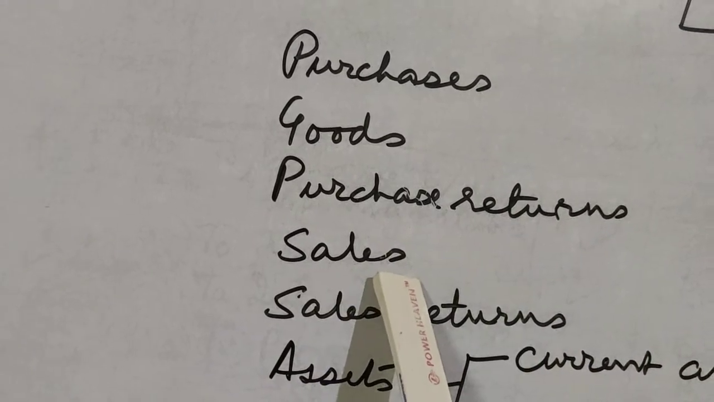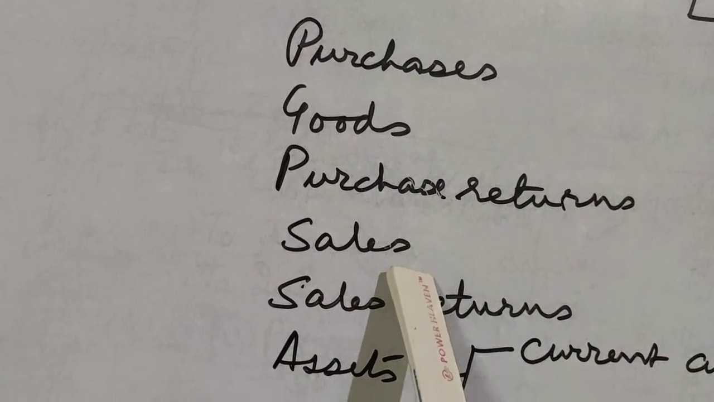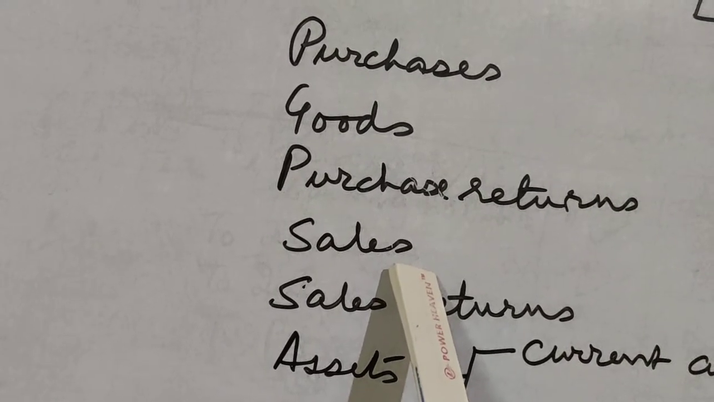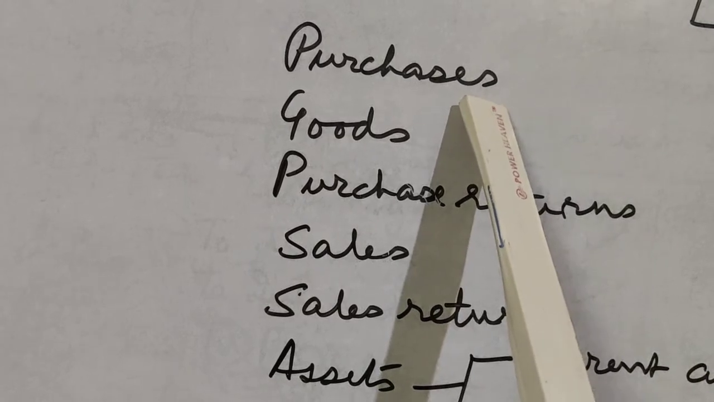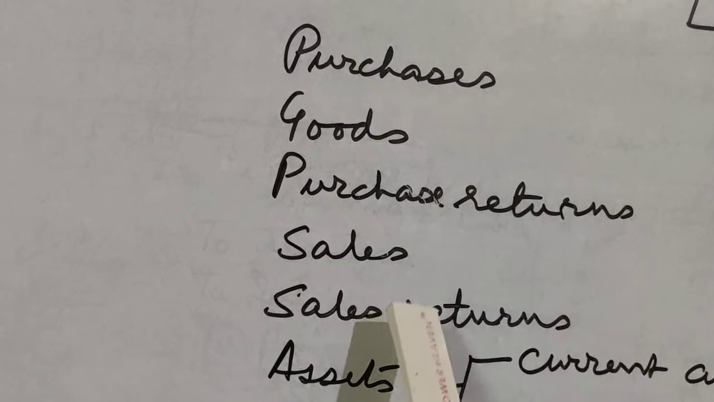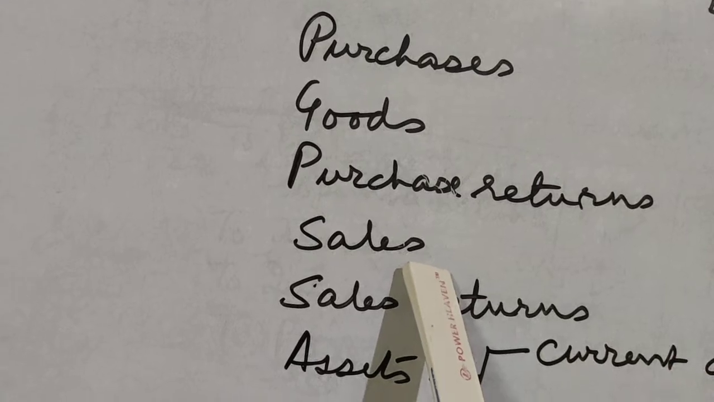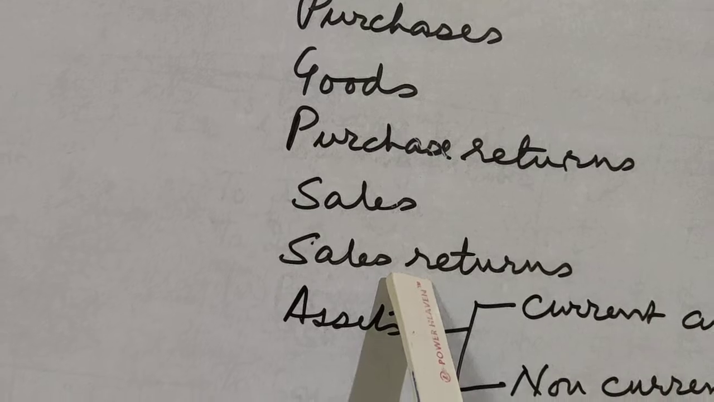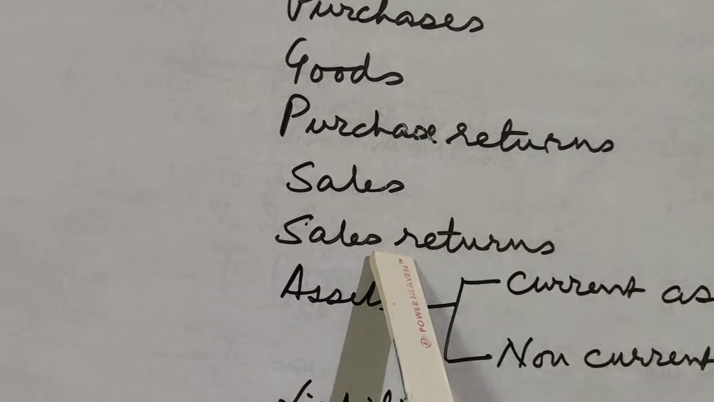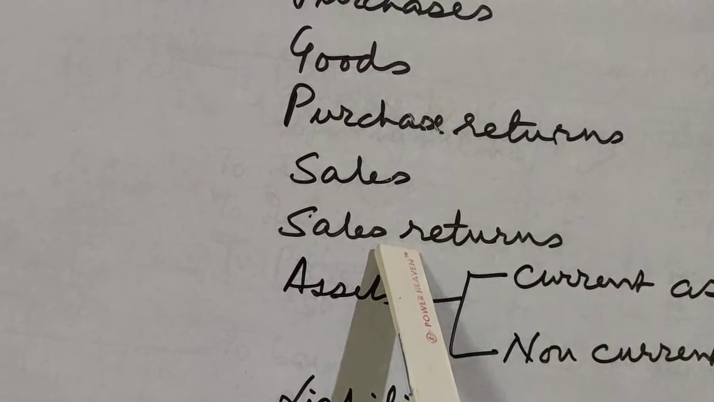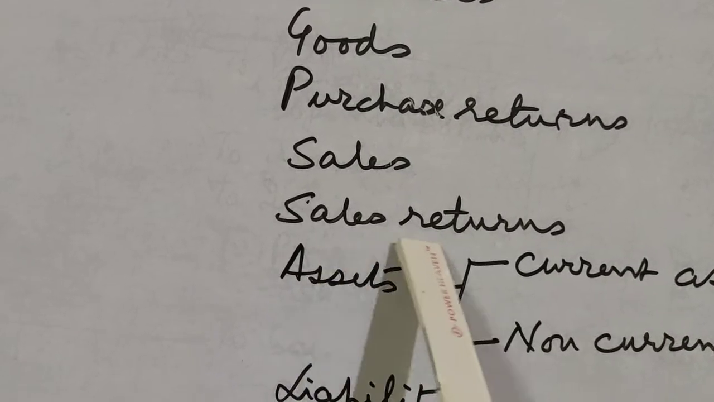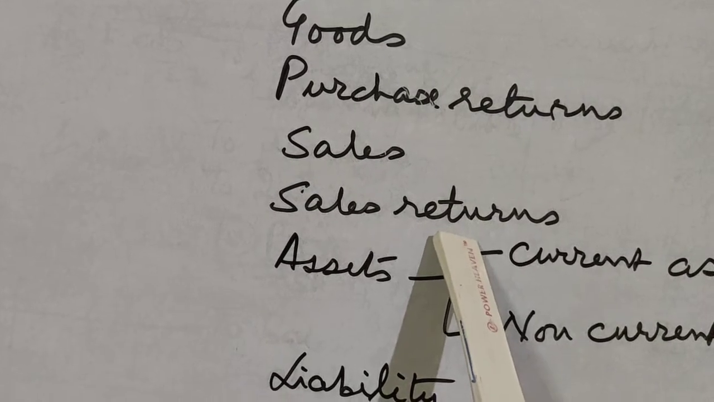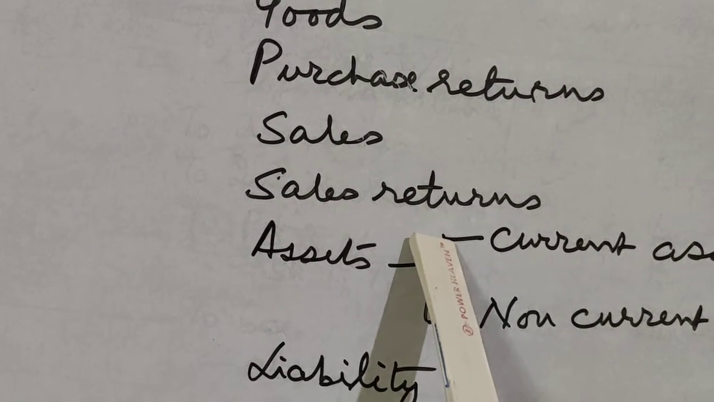Then sales. Goods which are sold are termed as sales. Okay, only sale of goods. Similarly, here only purchase of goods will be termed as purchases, and here only sale of goods will be termed as sales. Sales returns. Sales return means if you have sold goods to somebody and he returns you back some of the goods, that is termed as sales returns. That means goods which are returned back after they have been sold are termed as sales returns.